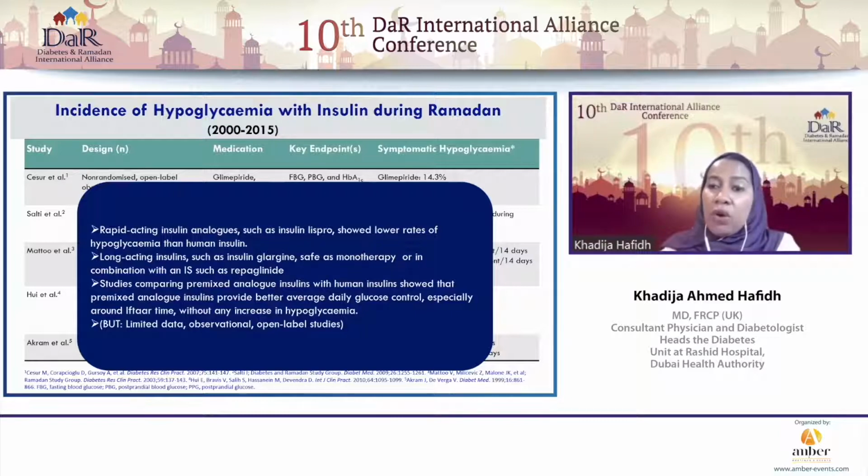On the other hand, longer-acting insulins, such as glargine, were found to be safe as monotherapy or in combination with the insulin secretagogues. The studies that compared pre-mixed analog insulins with the human insulins showed that a pre-mixed insulin analog provided a better average daily glucose control, especially at around iftar time, without any increased risk of hypoglycemia. But again, because these were observational and open-label studies, the conclusions that we can draw from them are quite cautious.